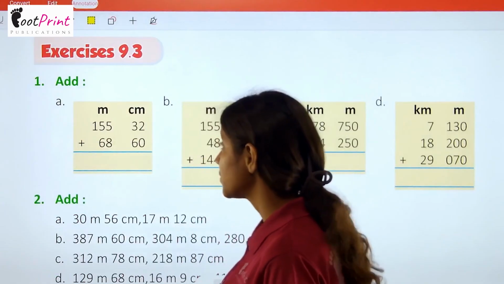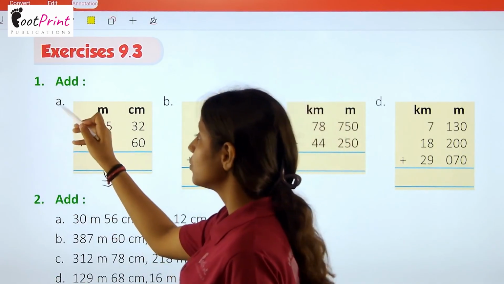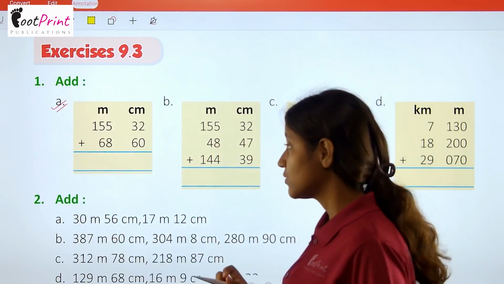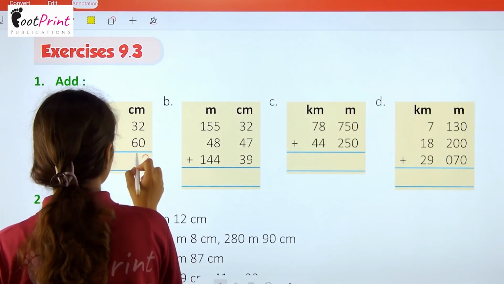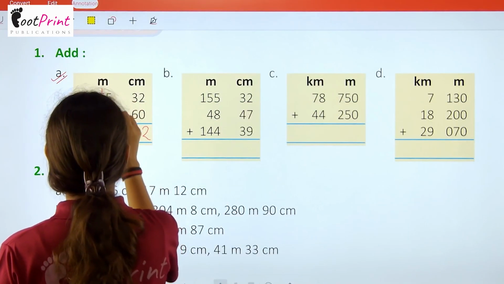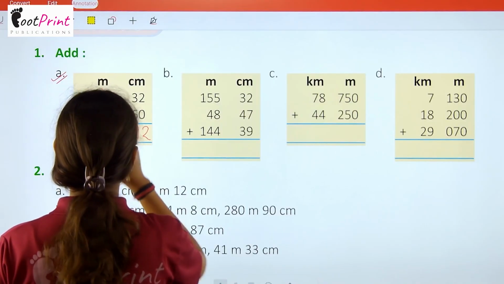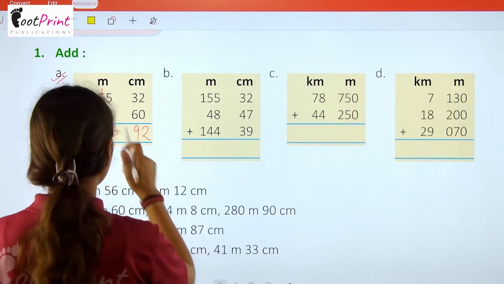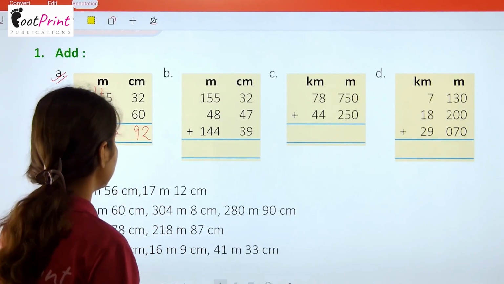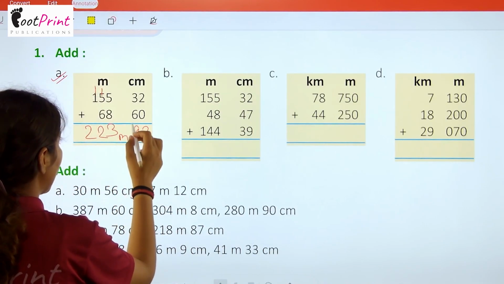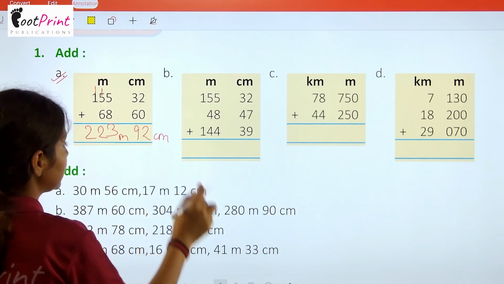Now we have exercise 9.3. The very first question says add. Here we have to do the addition. So let's do with me. 2 plus 0 is 2. Now 6 plus 3 is 9. 8 and 5 are 13. Now 6 and 5 are 11 plus 1 is 12. And 1 and 1 is 2. So it is 223 meter and 92 centimeter.